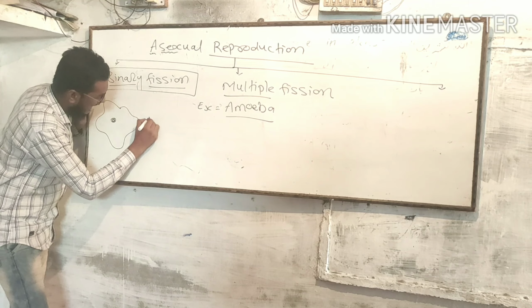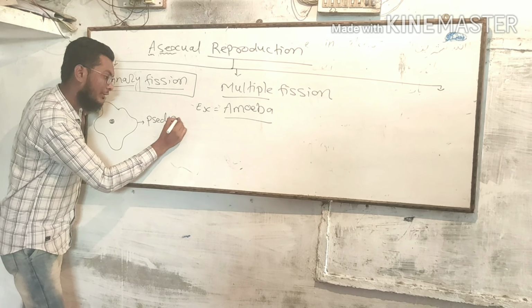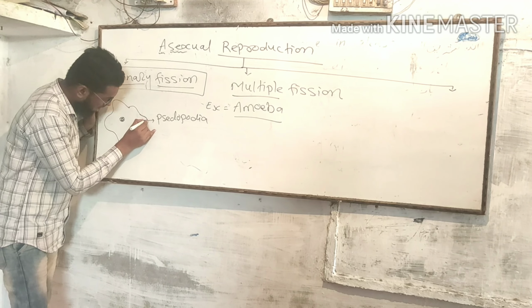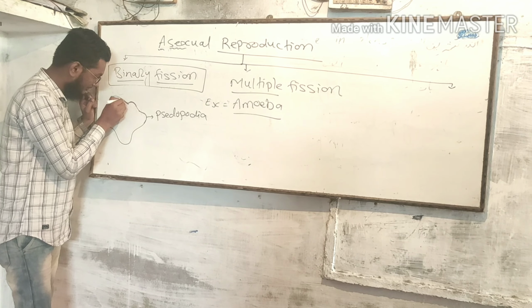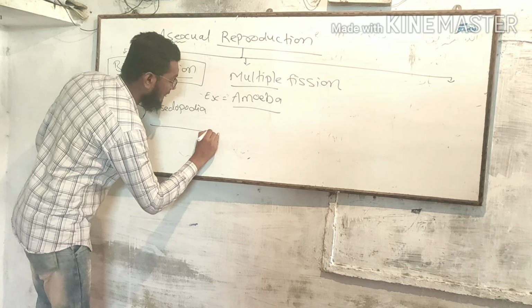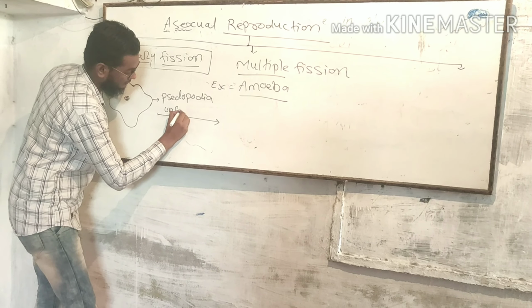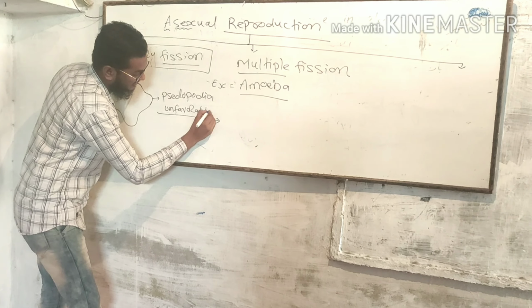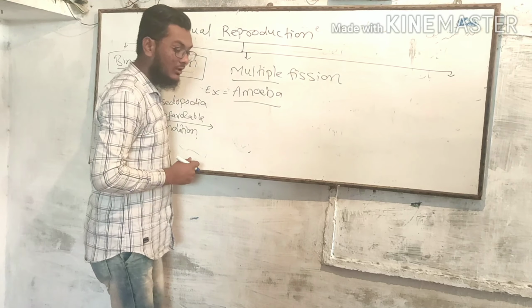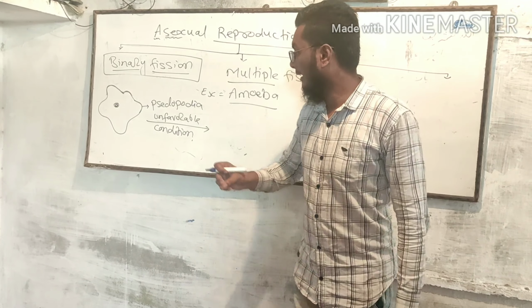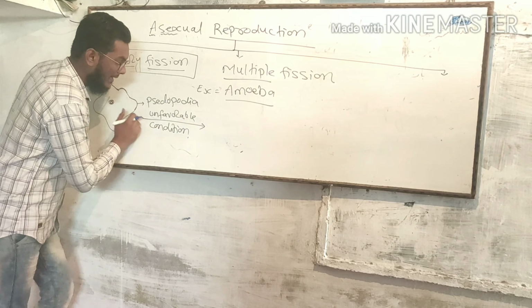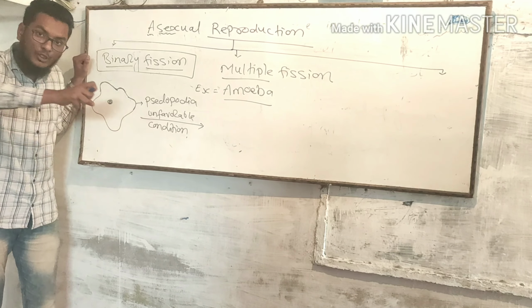Those irregular projections are called pseudopodia. In unfavorable condition, whenever these amoeba get unfavorable condition, then the amoeba withdraws its pseudopodia.